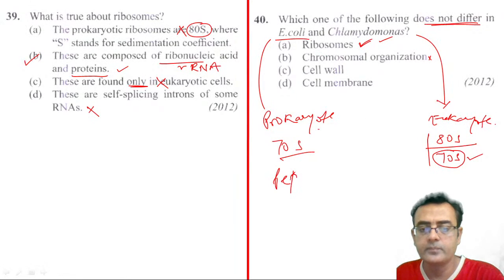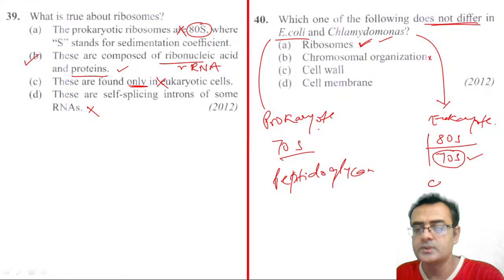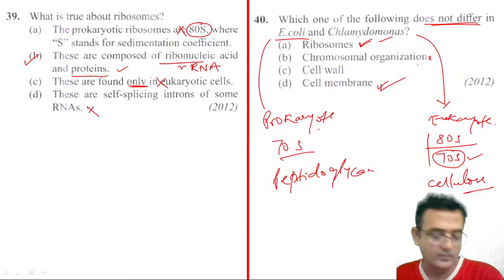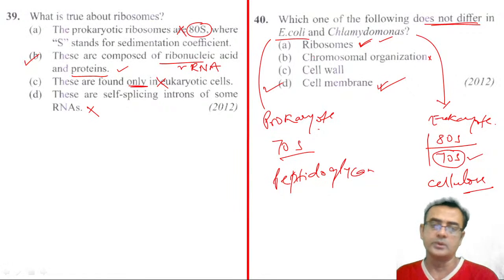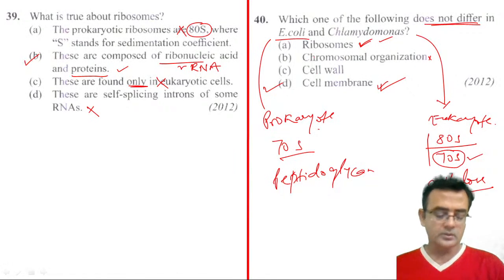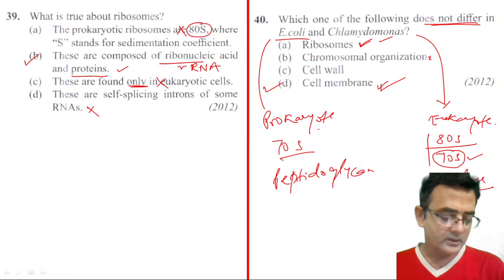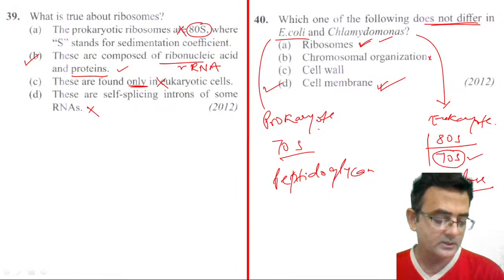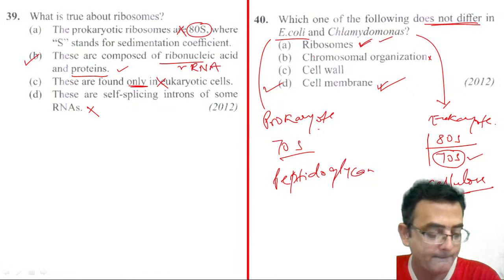This is peptidoglycan, and here this is made up of cellulose, right? Cellulosic cell wall is there. So this is also different. Plasma membrane is the same, whether it is prokaryote or eukaryote. Yes, Dhruvi, you are correct. Plasma membrane remains the same in the prokaryote as well as in the eukaryote.